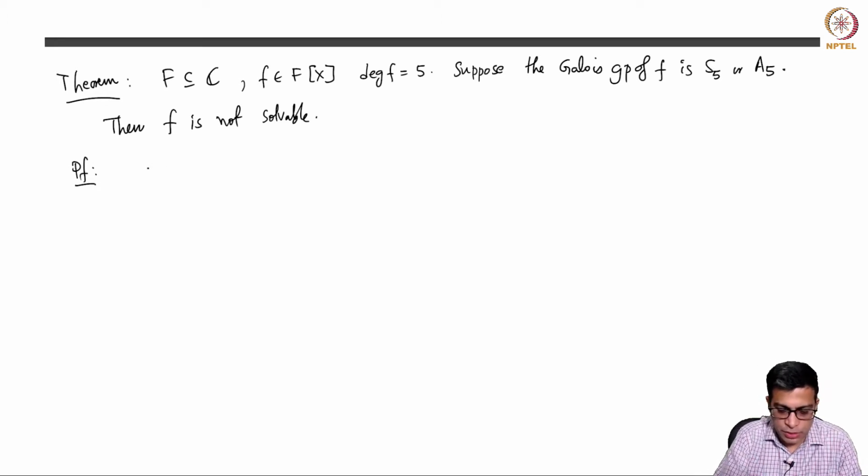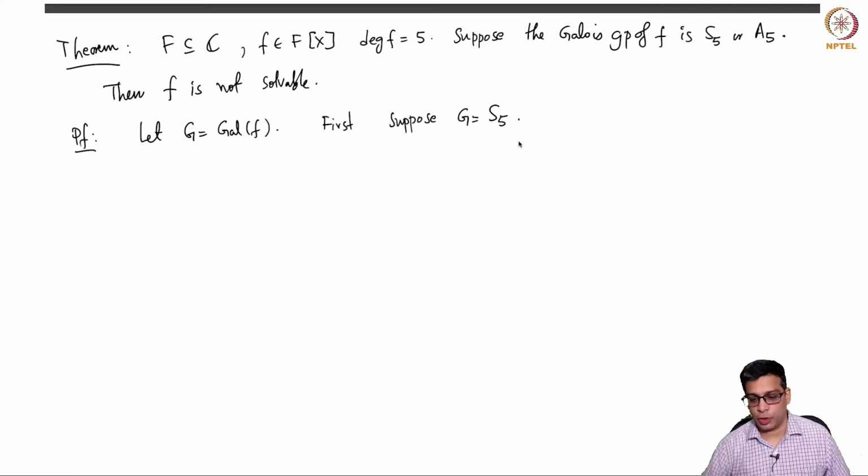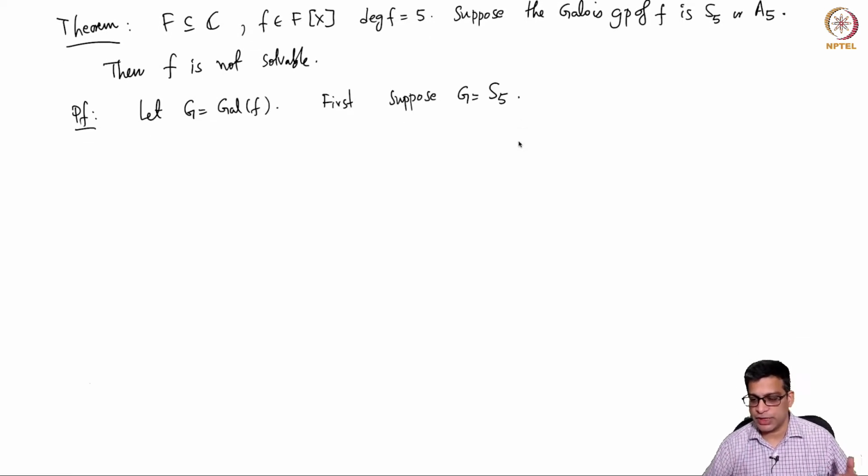So let G be the Galois group. First, suppose G is S5. I am going to argue that I can assume G is A5, and then that will also solve the case for S5.